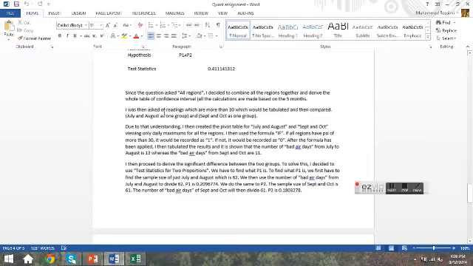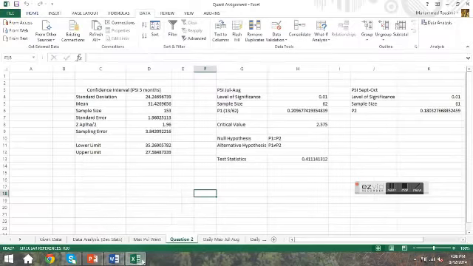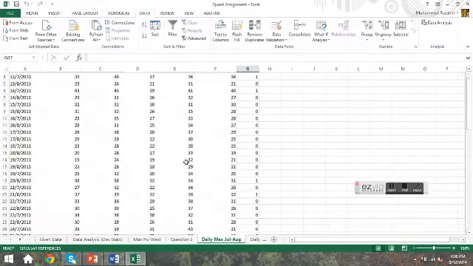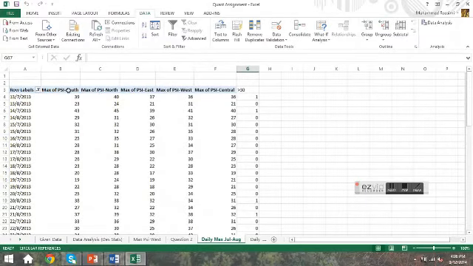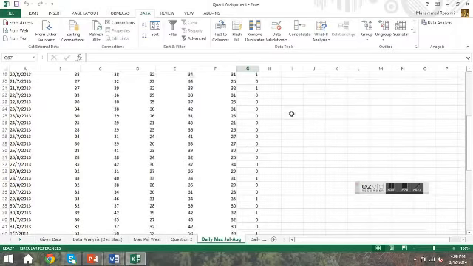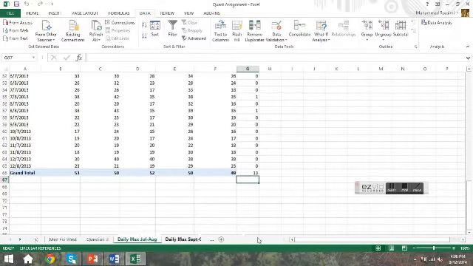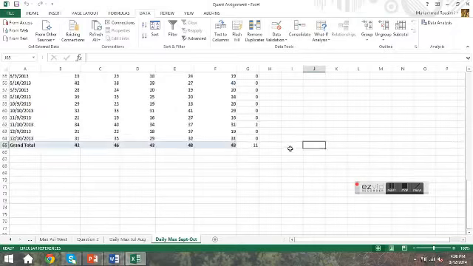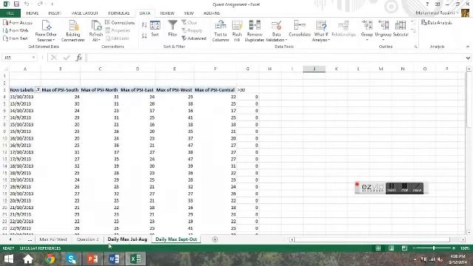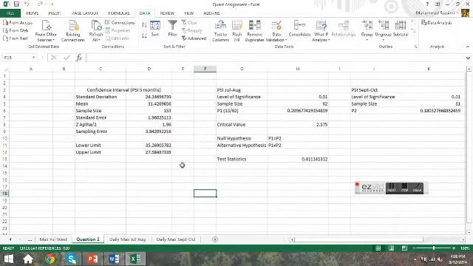Since they asked for the readings which are more than 30, and since they are of the 2 groups, I did this, which is the daily max. So the daily max of south, north, of all the regions of just July and August, when tabulated, the sample size is actually 13. Then when we tabulate September and October, the sample size is actually 11, and this is also the daily max. So moving on to question 2.